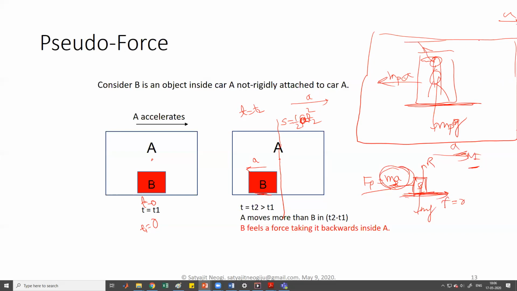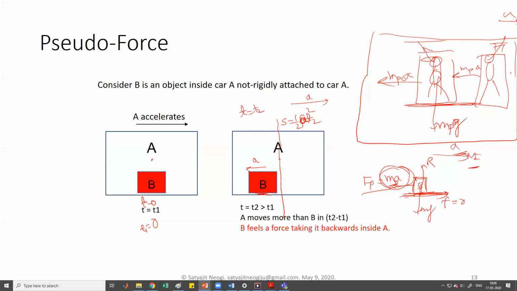So if the bus accelerates, you would be like this, not like this. You can imagine such scenarios when you are in the bus. So the tension would be in this direction, okay? The pseudo force is in this direction on you, and that's what is trying to pull you back. So when the bus accelerates, you feel like going back.